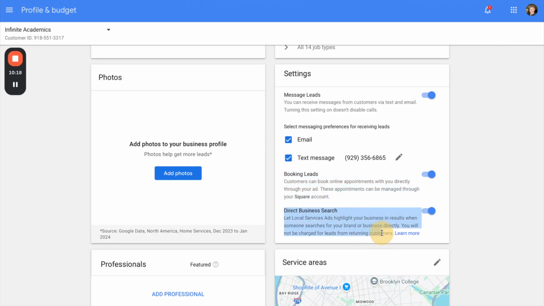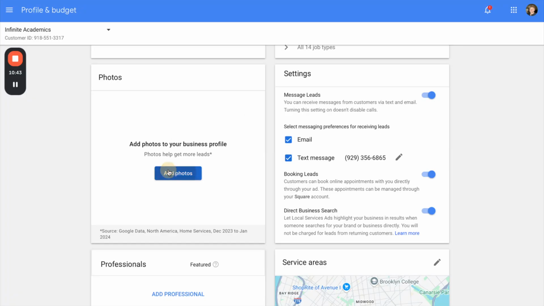Direct business search is branded. Do you want your local service ad to show when someone types in your business name? For most of you, you're probably going to want to leave this off. Most people don't spend money on branded. There's no need. But hey, if you do, this is where you turn it on. So this is how ours looks. He said yes to everything, so we're good with everything. For most of you, you might just be doing email and calls only, which is completely fine.